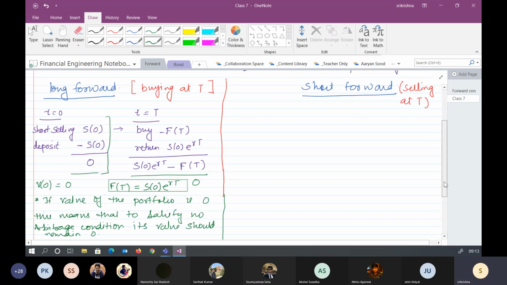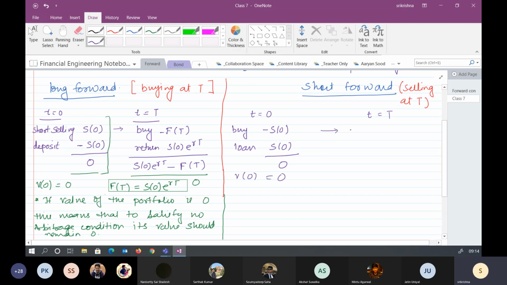Now we go on to the second part, where we are taking the short position. It means that we are selling at capital T. So we would have again two different periods and the cash flows. Because we are selling at capital T, we are assuming that we have bought the asset at t is equal to 0 by taking a loan. So again my value at t is equal to 0 is 0.